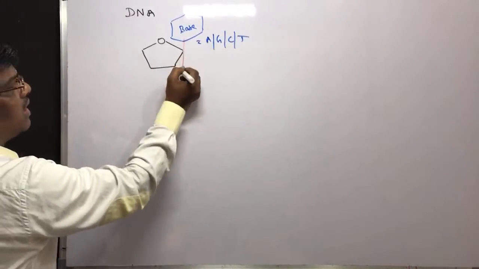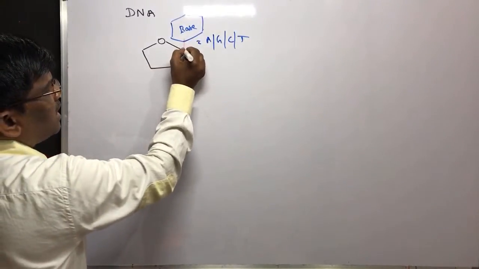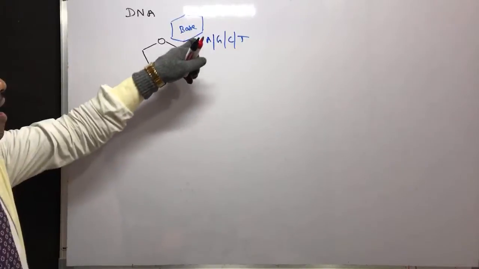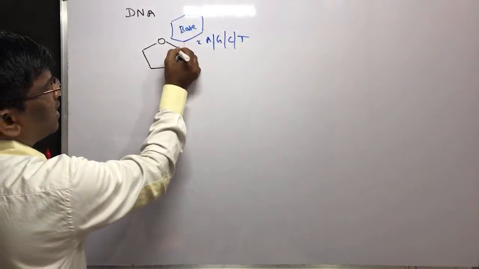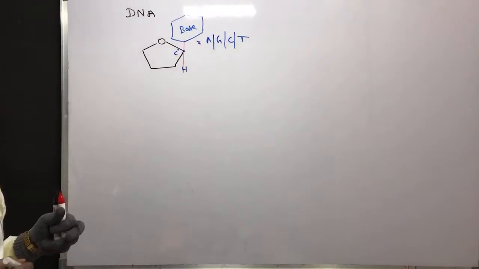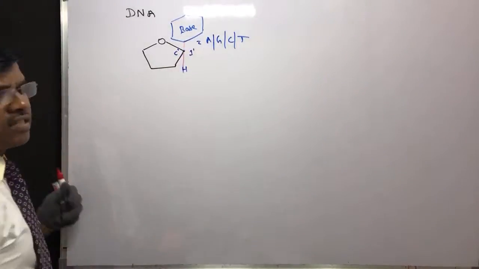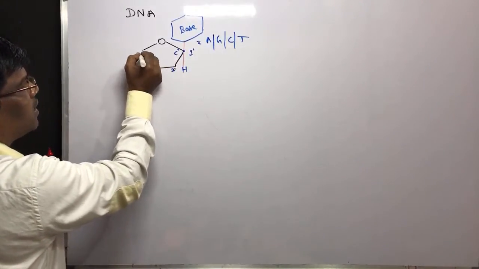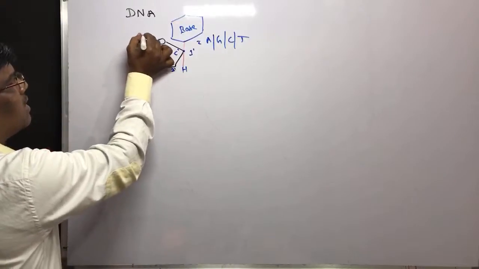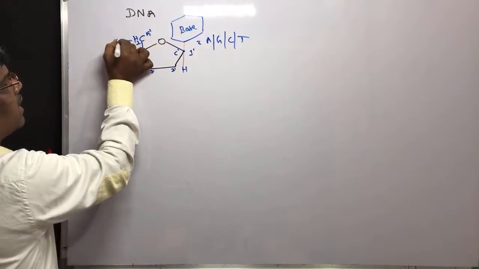Then this is hydrogen. Up to here it is clear. Now this compound, which has the base, carries carbon C1, the carbohydrate carbon, which is C1 prime. It is numbered like this: 1 prime, this is 2 prime, this is 3 prime, this is 4 prime, and here CH2 5 prime, and here is the hydroxy group.